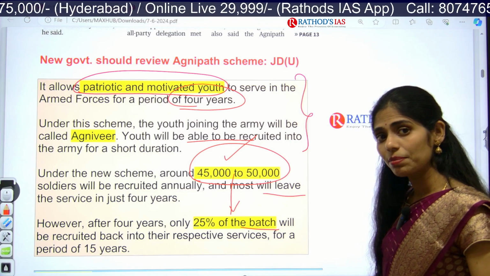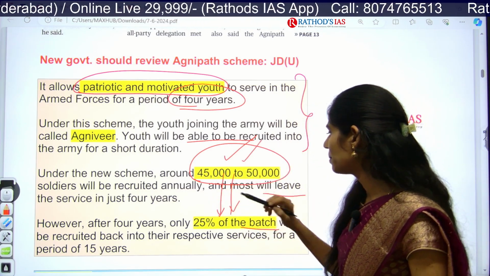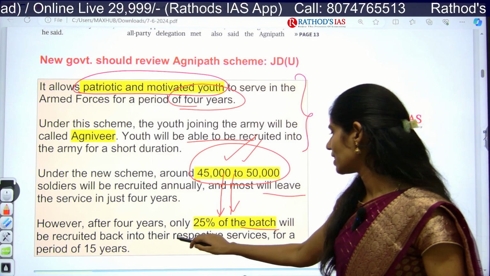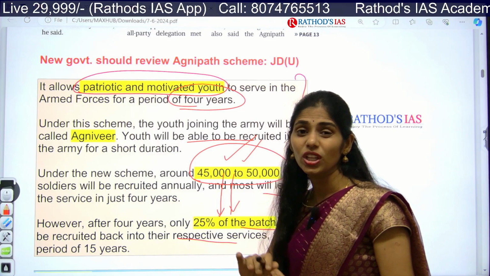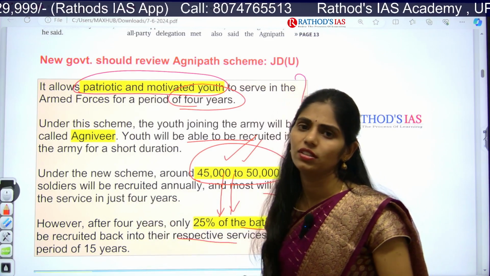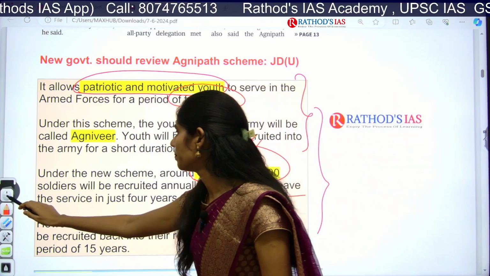So based on their performance, 25% of these soldiers will be recruited back for their respective services, and from that period onwards they will be serving the nation for the next 15 years. Okay, so this is about the Agnipath scheme.